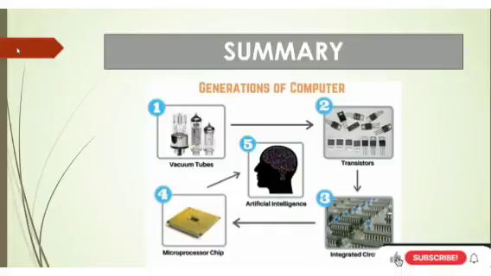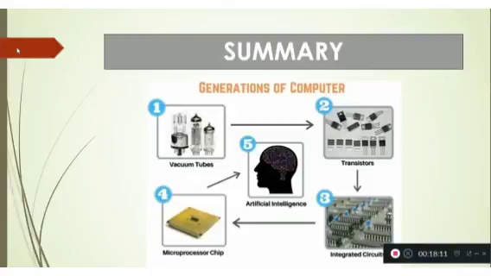Now, the third generation of computers started from 1965 to 1971, and the main technology used in the computers was the integrated circuit. The fourth generation of computers started from 1971 to 1980, and the main technology used was the microprocessor.